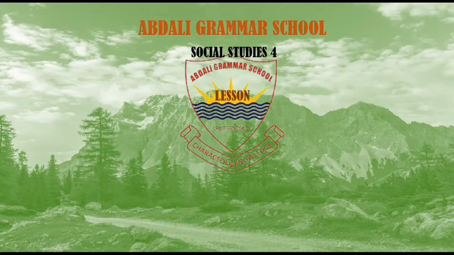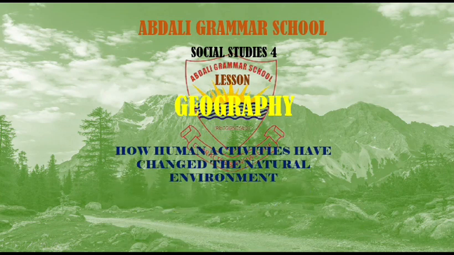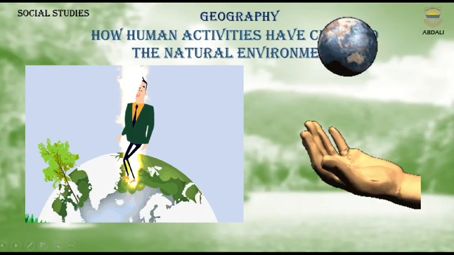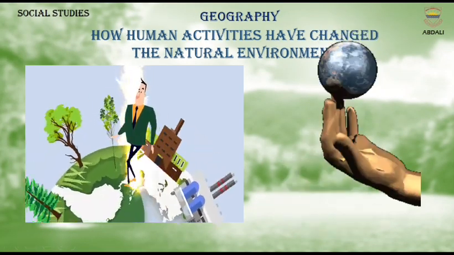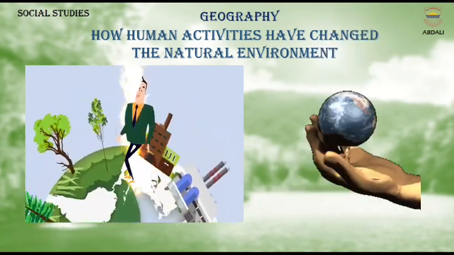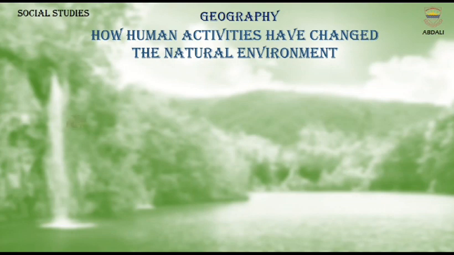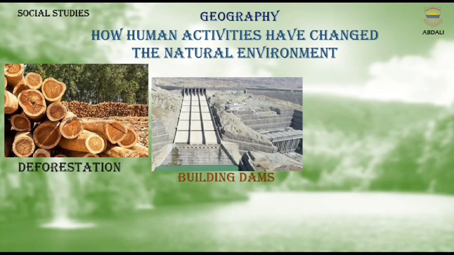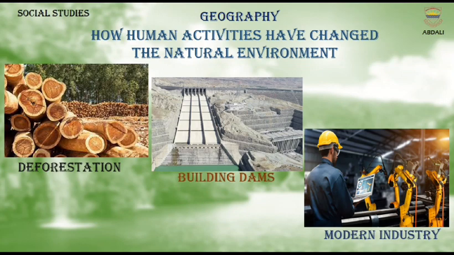Social Studies 4. Lesson: How Human Activities Have Changed the Natural Environment. Human activities provide more facilities to humans, but also change the natural environment in exchange. For example, 1. Deforestation. 2. Building dams. 3. Modern industry.